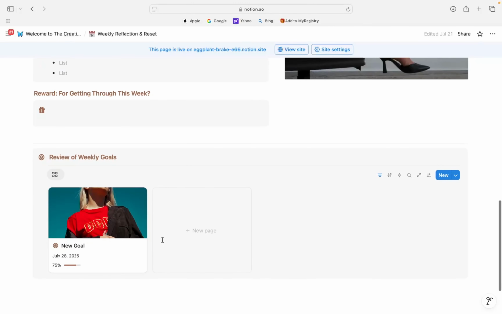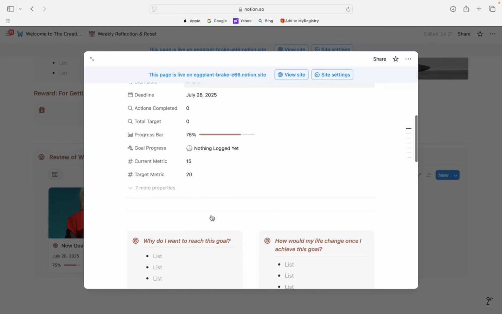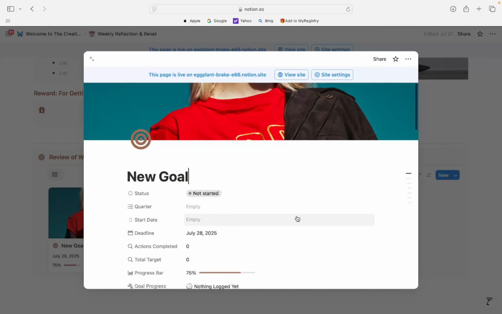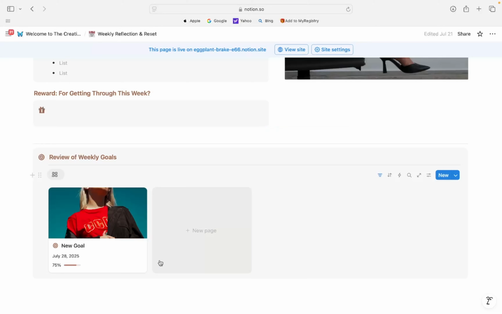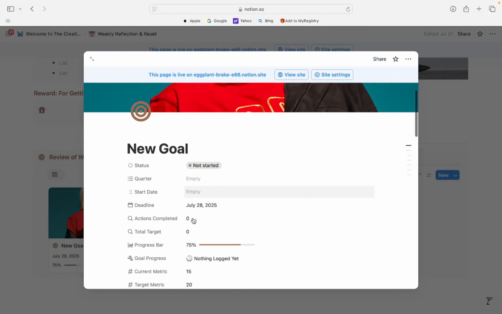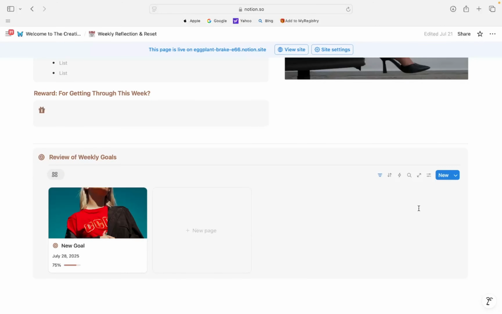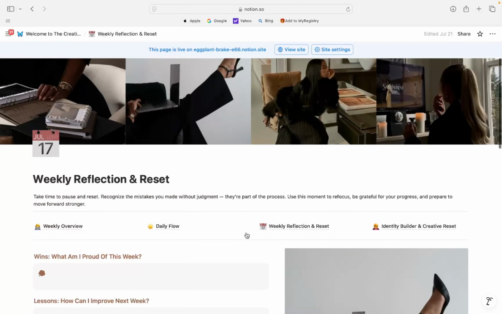And then we also have an overview of our weekly goals. What are things that we want to get done for the week? And this is going to allow you to make sure that you're consistently in alignment with that version of yourself that you say you want to become. So essentially, you open this, you edit it, the same type of thing. What I want to reach is the same type of aspect that allows you to consistently go through these different kind of think pieces. And if you don't want to do all that, that's completely fine. You can really just have it be, this is the goal I want, this is why I want it, and it allows you to keep everything super, super comprehensive.